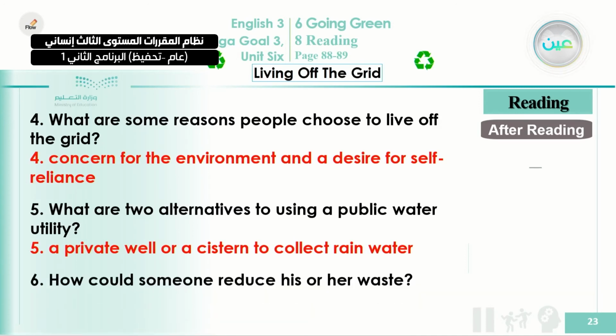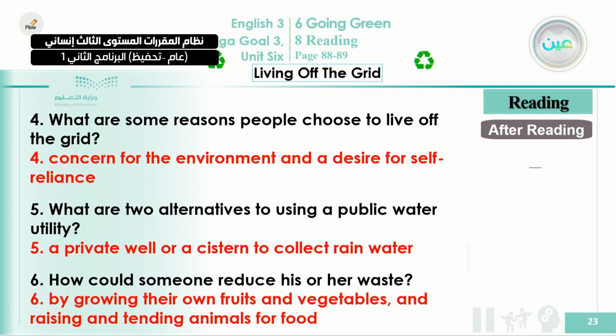Number 6, how could someone reduce his or her waste? Okay, this is a very important question. You can answer it also. You can take part in answering it from your own experience. By growing their own fruits and vegetables, they do it themselves, and also by raising and tending animals for food. So they plant their own food, and they also raise their own chickens and goats, as was mentioned in this reading.